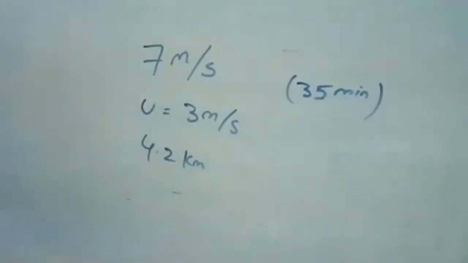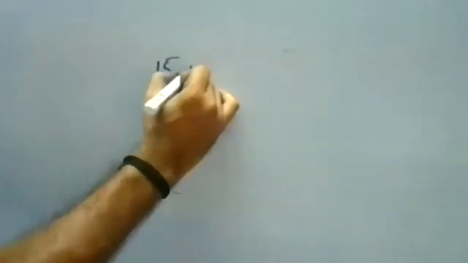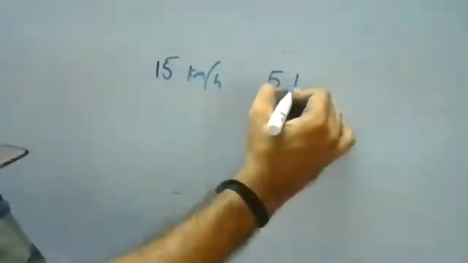Okay, second question. A man swims in a river with and against the water at the rate of 15 kilometers per hour and 5 kilometers per hour.